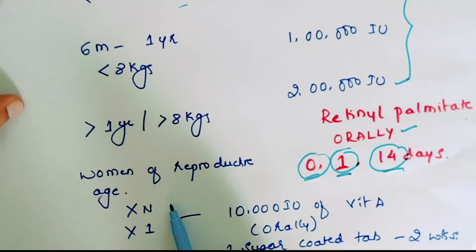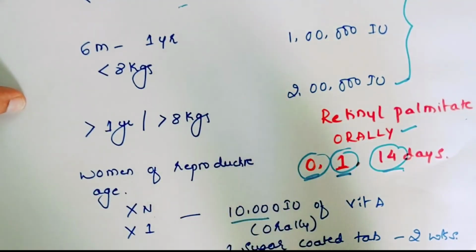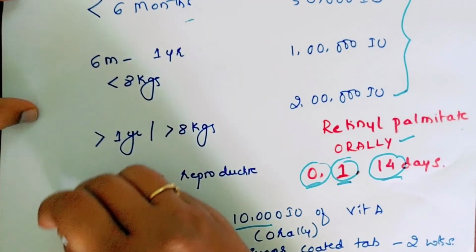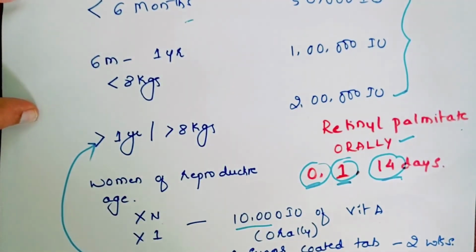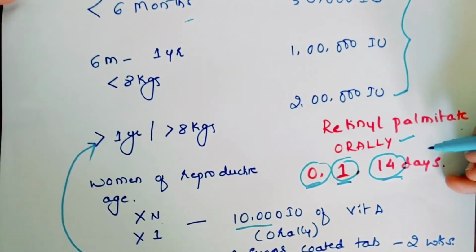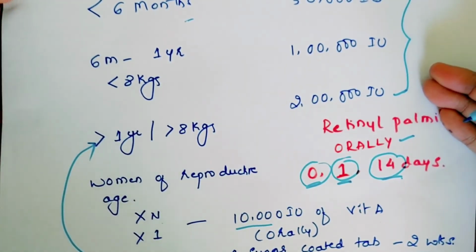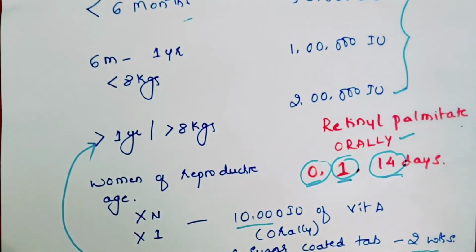If you consider women of reproductive age group who are suffering from just night blindness and conjunctival xerosis or Bitot spots, then you give 10,000 international units of vitamin A in the form of sugar coated tablets for 2 weeks. And if the woman is suffering from more than stage X2, that is corneal involvement, then it is like this age group. So this is for orally given retinol palmitate. For the injectables, you should give half the doses of this oral form. Clear?